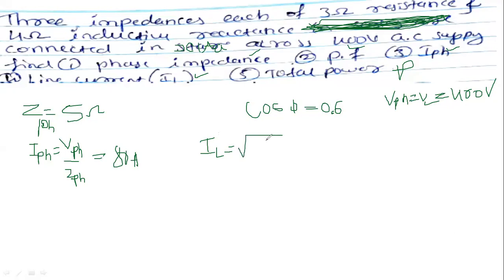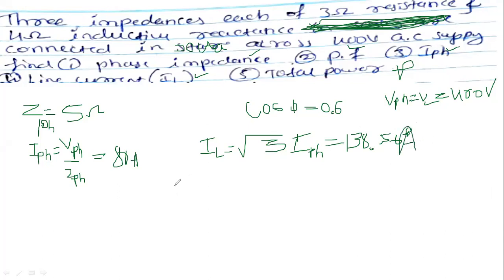So for the delta connection, IL is not equal to I phase; IL equals root 3 into I phase. How much you got? 138.56. This is the line current. It has changed now: line current is different from phase current for the delta connection.